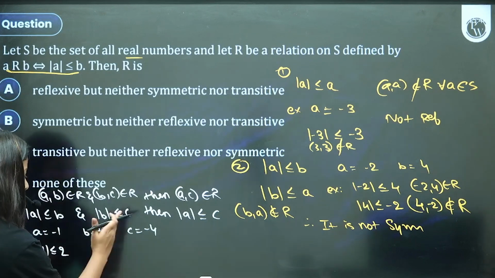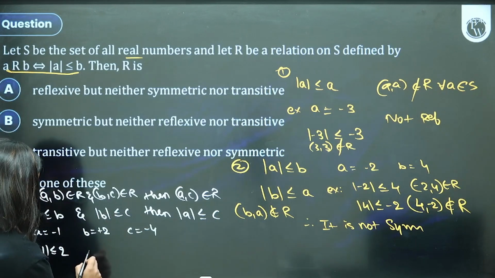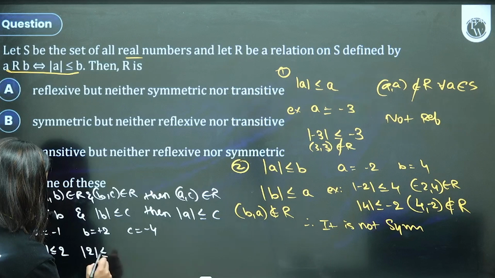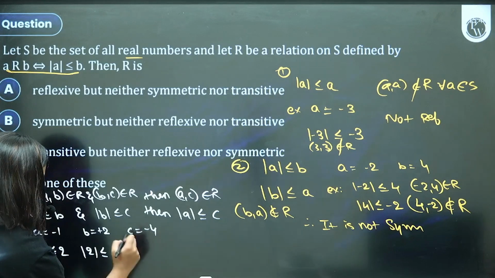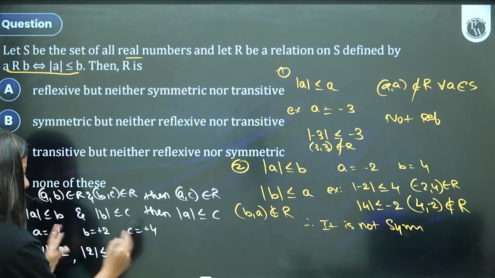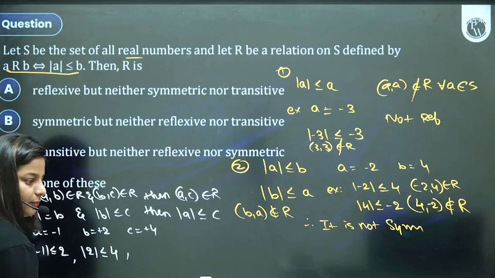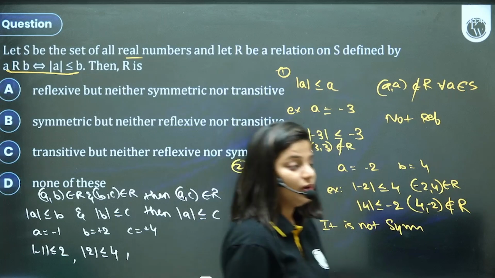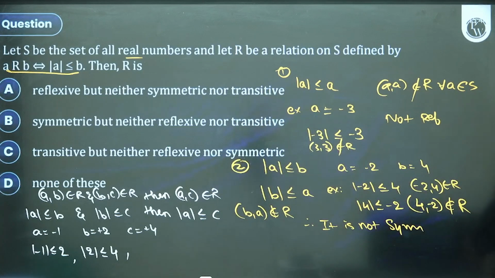Okay, second: B should be less, so magnitude of 2 is less than or equal to C. C has to be more than 2. It has to be full. So there is no possibility that I disobey that rule. I have to obey the rule. Do you all agree with me?